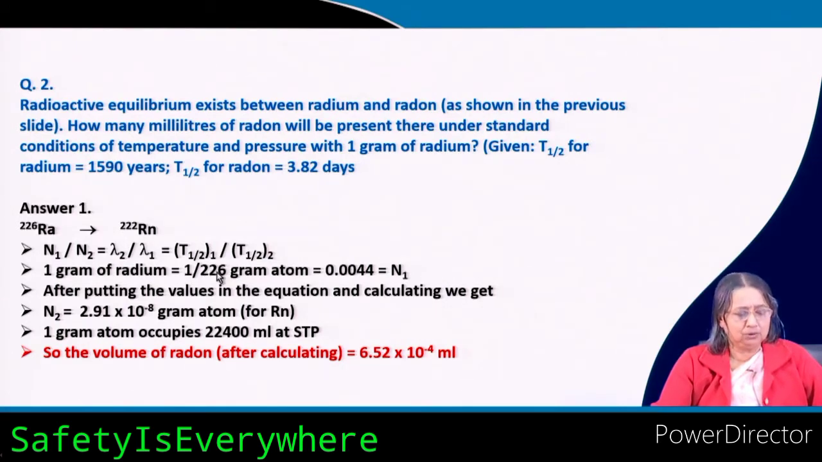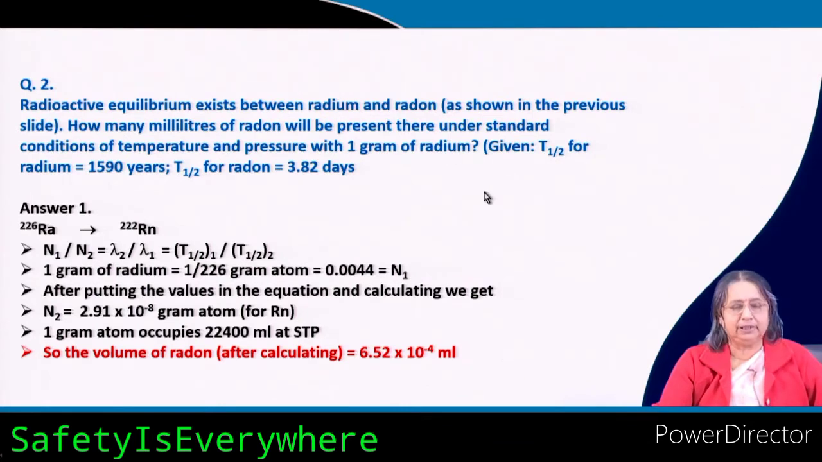So, 1 by 226 gram atom. So, this is the N1, and then after putting the values in the equation and calculating we get N2. We need the value of N2, then how many gram atoms of radon, and then 1 gram atom occupies this much milliliter at STP. So, the volume of radon after calculating will come like this.